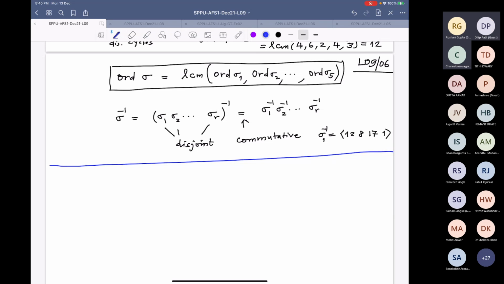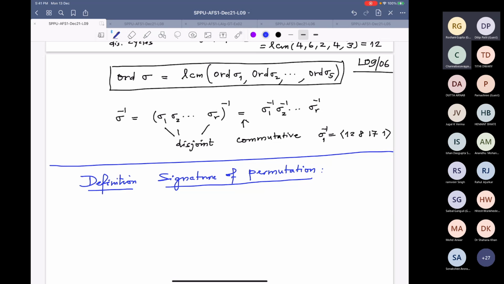So I want to define, first of all, what is the signature of a permutation. And in exercises, I will tell you how we compute how many 3 cycles are there, how many 4 cycles are there, and how many of them are conjugate, and so on. But before that, I have to define what is the signature.